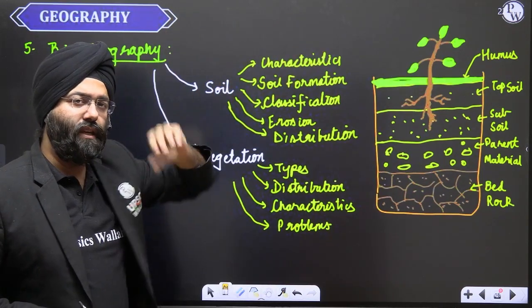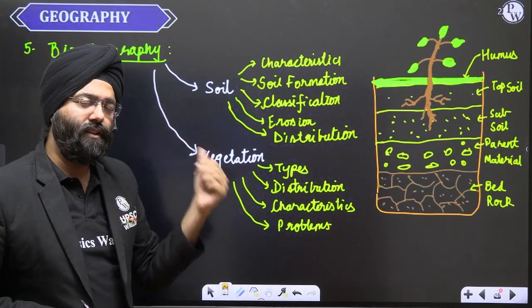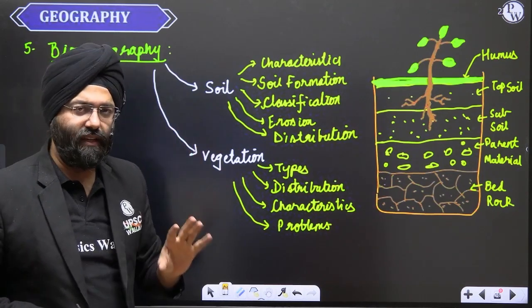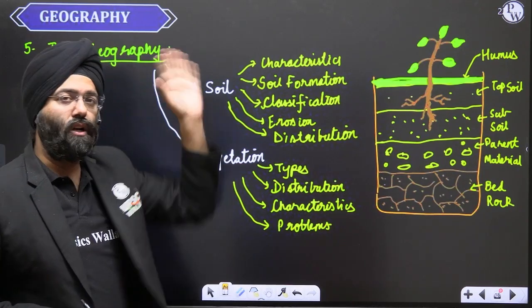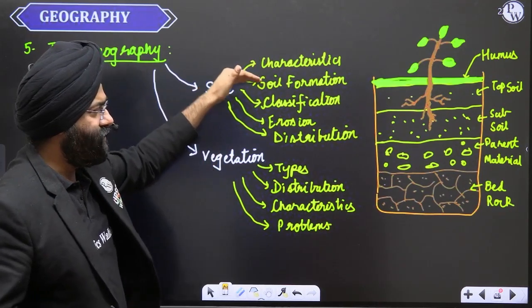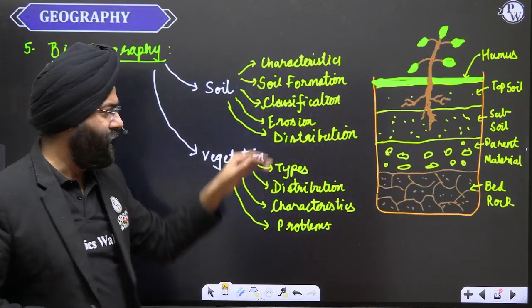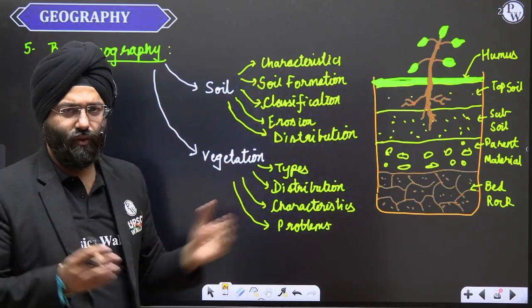When we were doing the dimension of soil with respect to India, that was with respect to India per se. But this is with respect to the world. What are the characteristics? What are the soil formation processes? What are the classifications of soil across the world? What is soil erosion and how is it distributed, obviously.